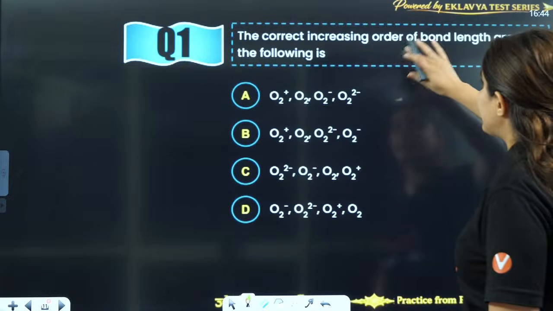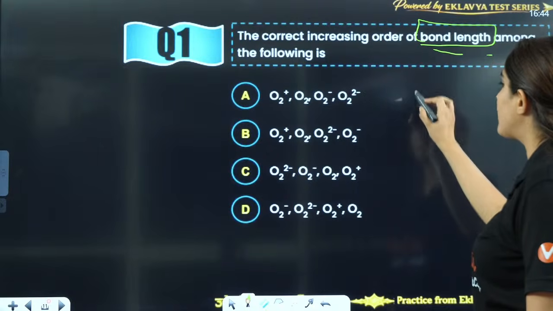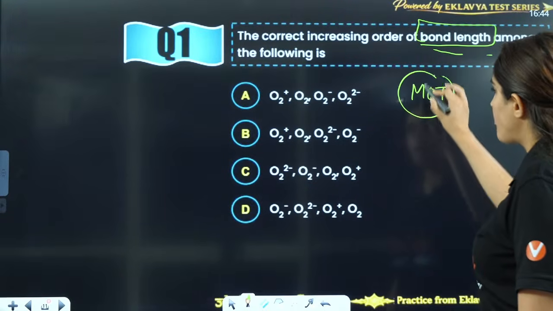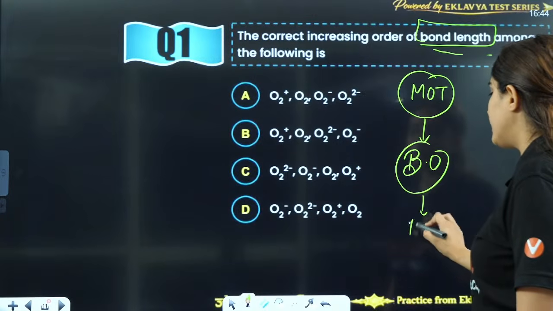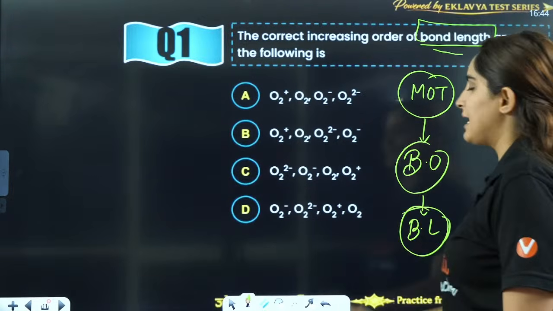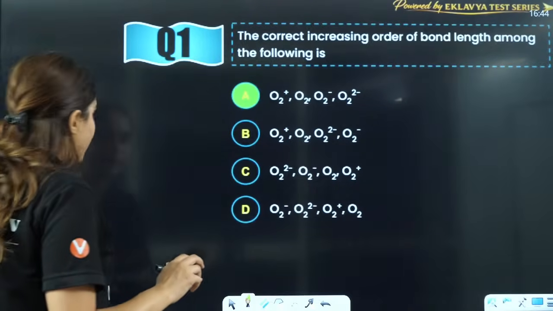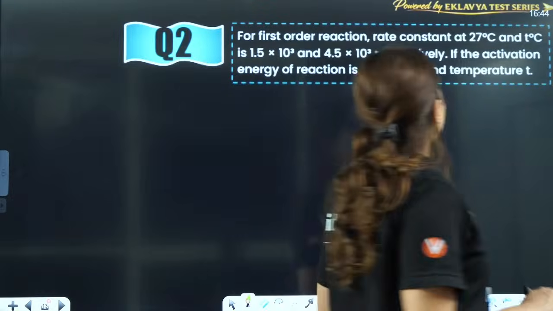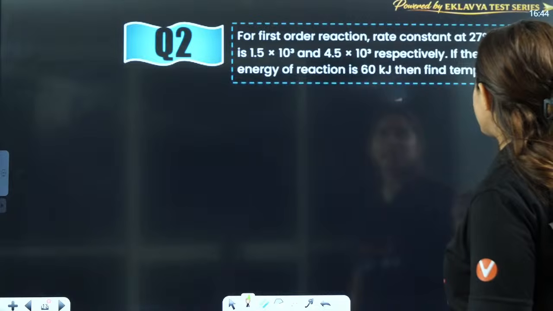The correct increasing order of bond length among the following. Now this is solved by bond order. You will solve it through MOT. From molecular orbital theory, you will calculate the bond order, and from that you will tell the order of bond length. This is actually a question of chemical bonding. Then we talk about first ionization enthalpy, is this the activation energy of the reaction, then find the temperature.